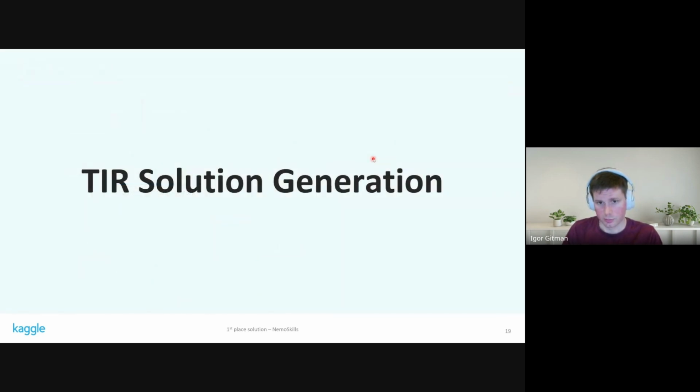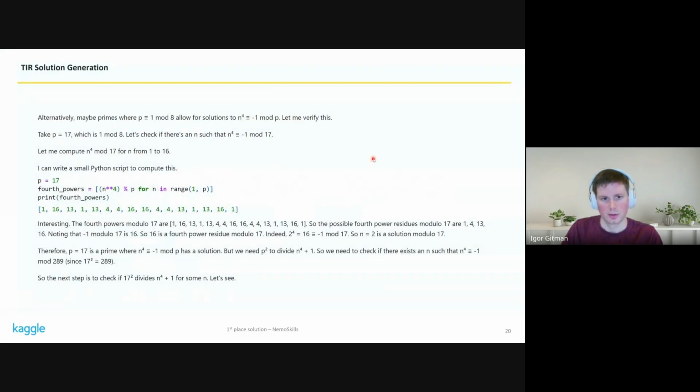So let's now talk about how we integrated code execution into these long reasoning solutions. So here is an example of a TIR solution where a model reasons in natural language and then at some point decides that it wants to write Python code to compute something. The output of this Python code is not produced by the model, but instead we extract the code, we execute it in an actual Python interpreter, we get the output and we put it back into the prompt, and let the model continue.